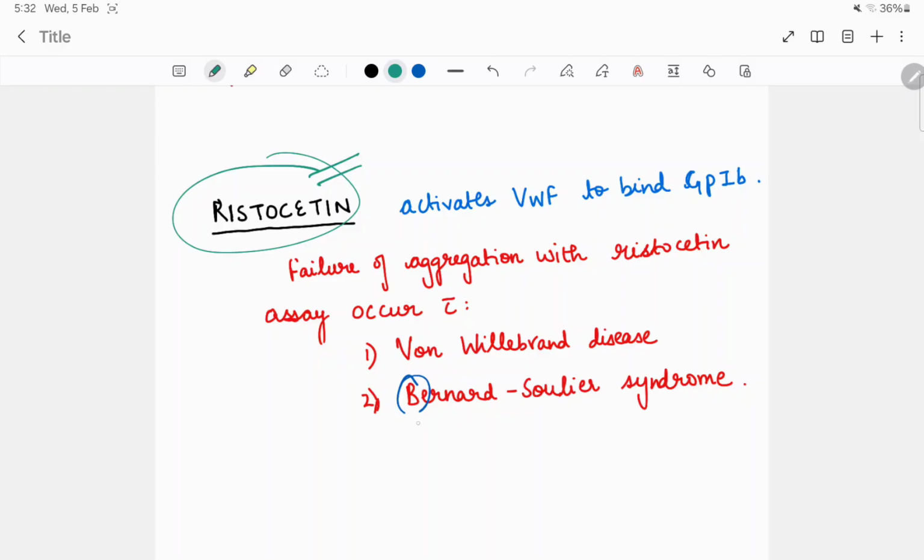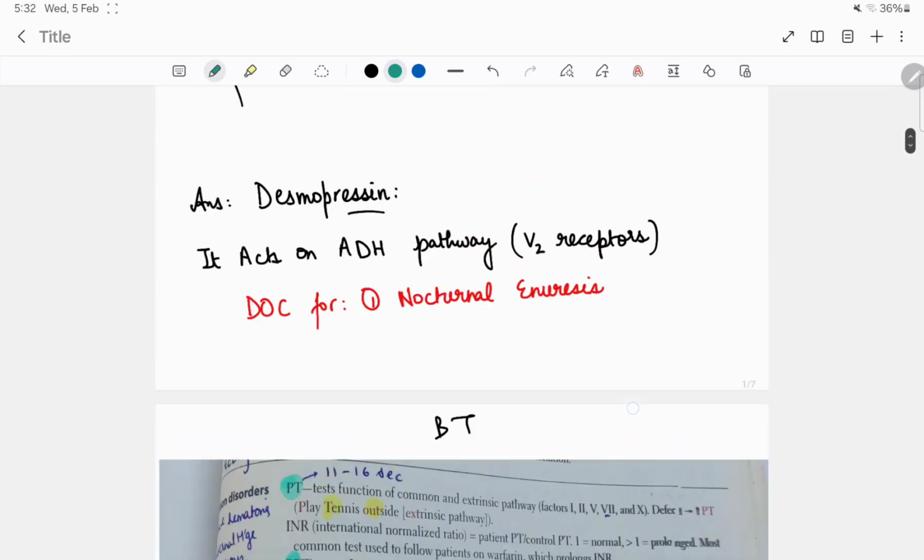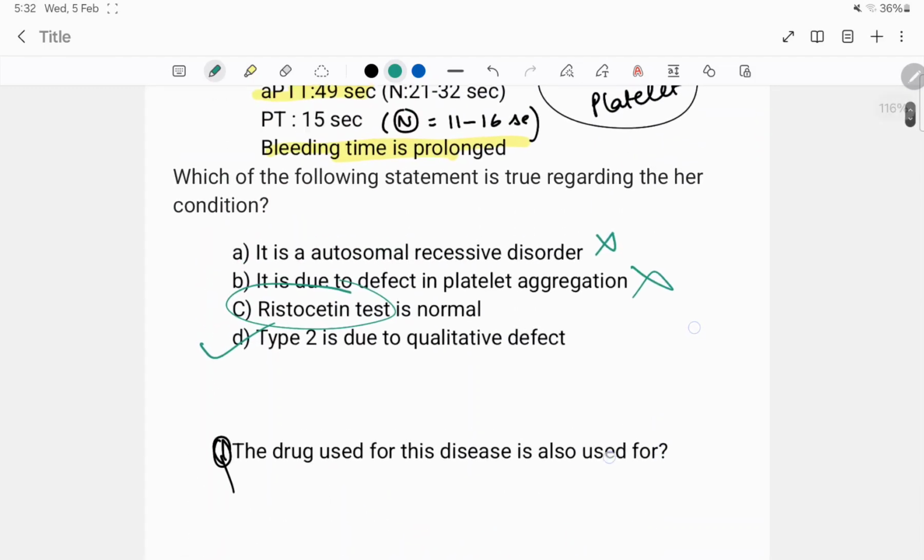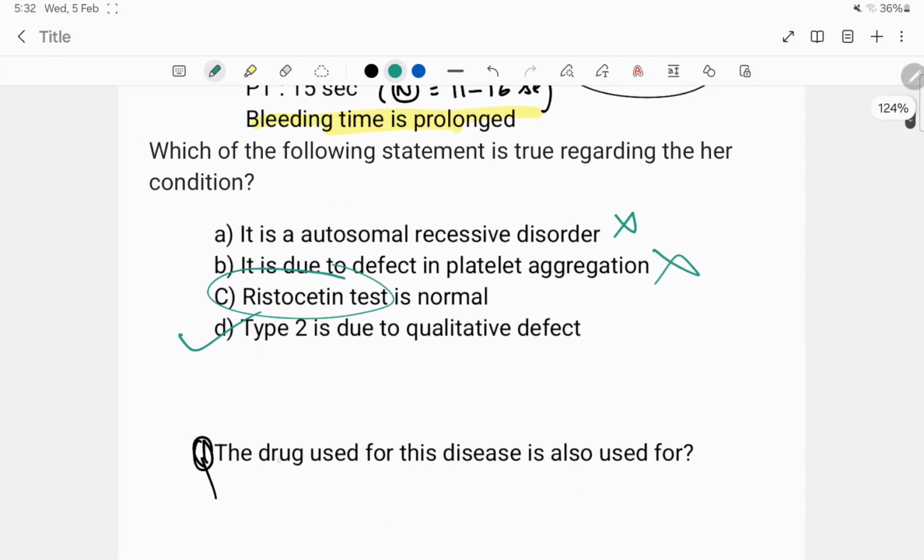Now why have I marked B? From Bernard-Soulier syndrome, you have to learn one thing, that Bernard-Soulier shows big platelets. It has big platelets in it. Now I have added one more pharma question with this. The drug used for this disease is also used for.